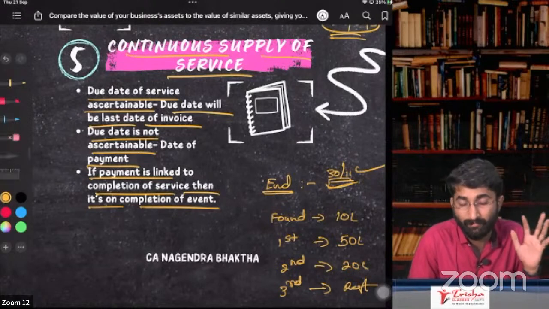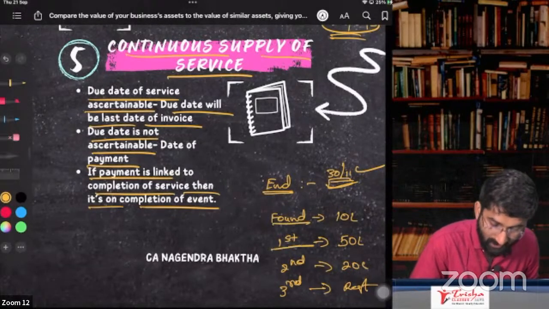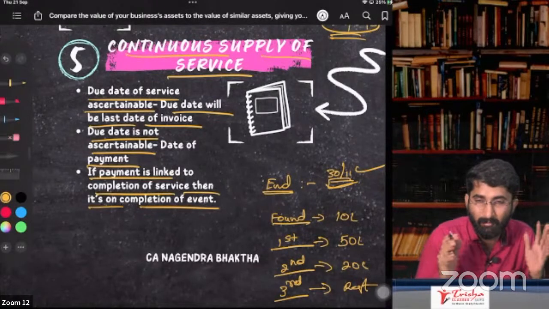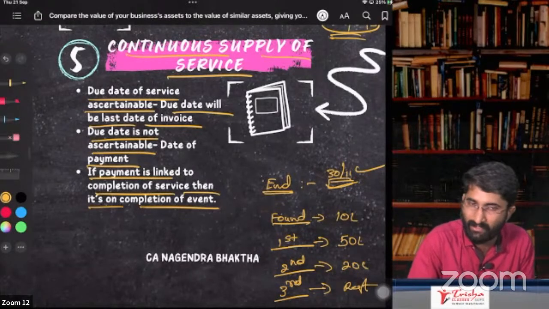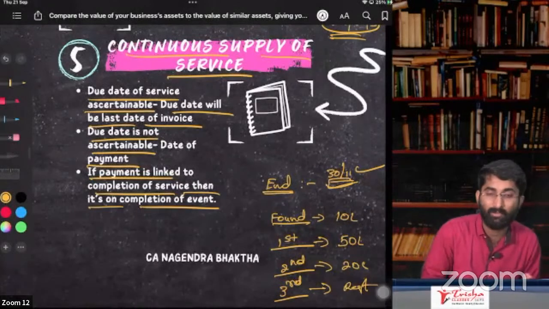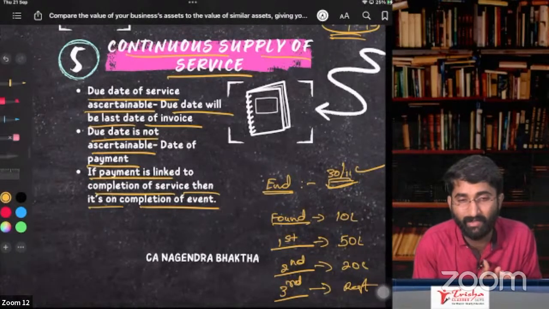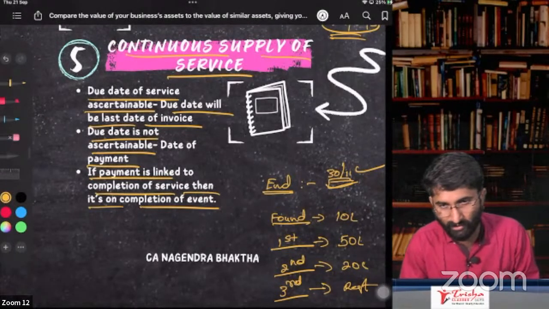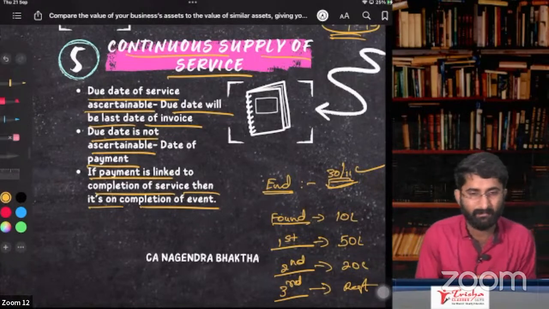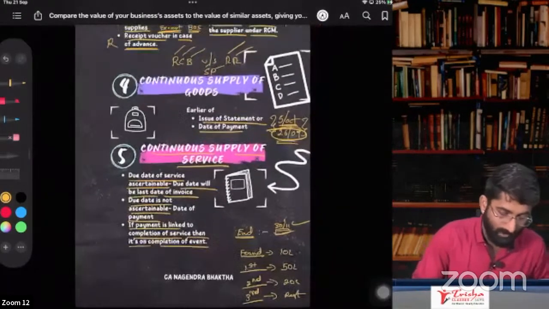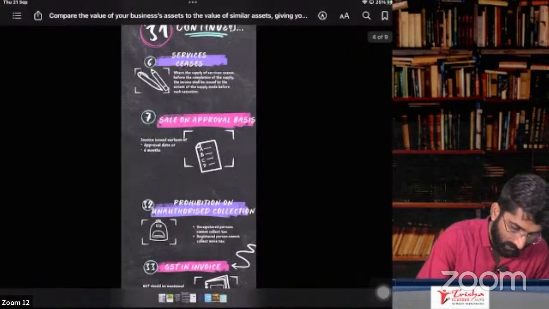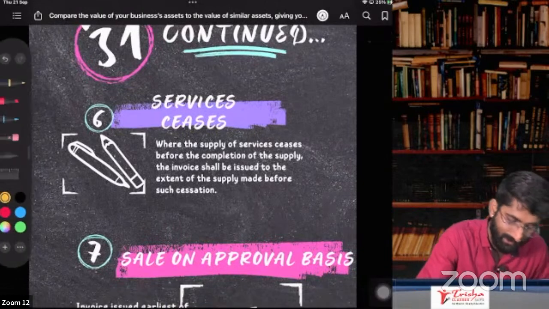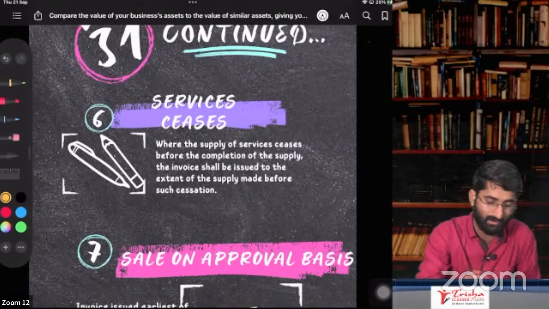This is the event: foundation, first floor, second floor, third floor. After completion of that, immediately I have to issue one invoice, before or at the time of completion. This is the last date to give the invoice in case of continuous supply of goods and continuous supply of service. Clear? That is about section 31, subsection 5. Now, continue: section 31, subsection 6. What is there in section 31, subsection 6?